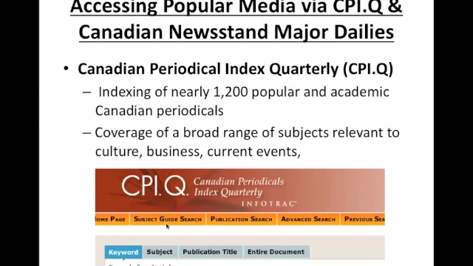So next we're going to move on to accessing popular media via CPIQ and Canadian Newsstand Major Dailies. So the CPIQ is indexing nearly 1,200 popular and academic periodicals, and we have a huge coverage range of subjects relevant to culture, business, current events, all of that jazz. And a lot of it does have a Canadian focus, so that's really great if you're searching for a specifically Canadian event. Makes sense to use Canadian resources.